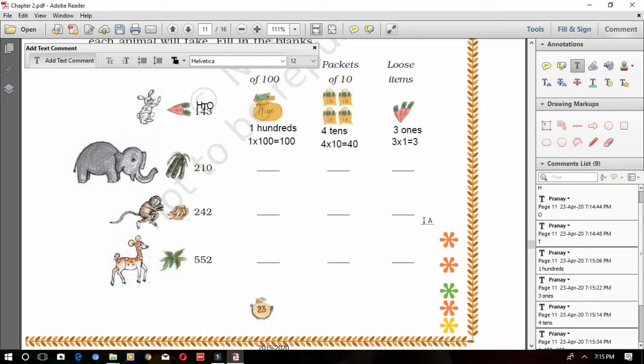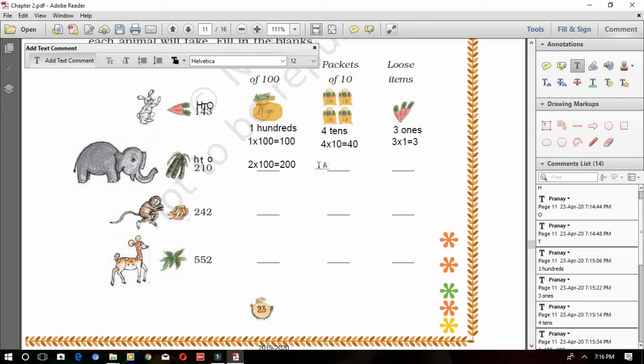210. How many sugar canes is the elephant buying? 210. First you find out which is the ones place here. 0 is in the ones place, this 1 is in the tens place, and 2 is in the hundreds place. Now find out how many hundreds are there here. 2 hundreds. That means 2 into 100 becomes 200.